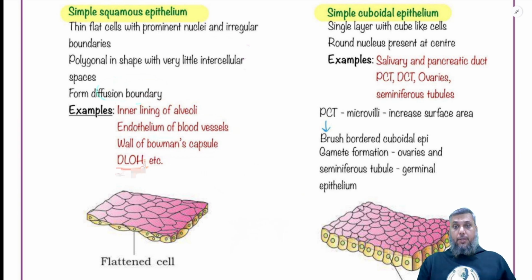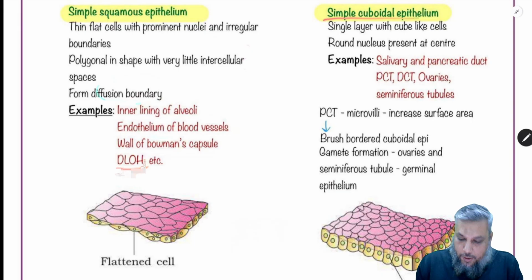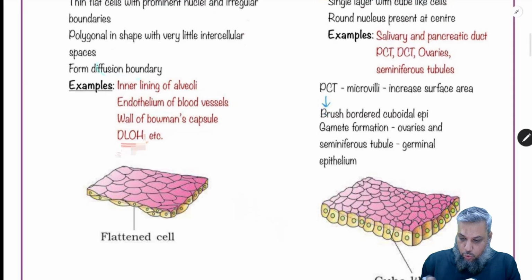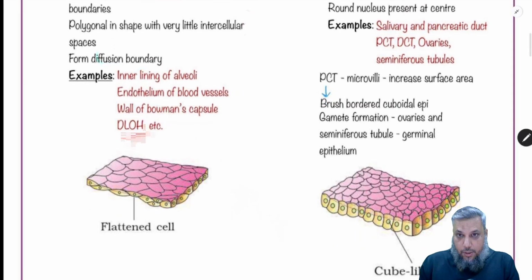So simple epithelia में पहला type squamous. So simple epithelia also help in the process of diffusion. The second type among the simple epithelium is simple cuboidal epithelium. तो भैया इसका नाम क्यों ऐसा? Because they're cube-like cells. So from the diagram itself, we can know that they're cube-like cells. Look at the nucleus.